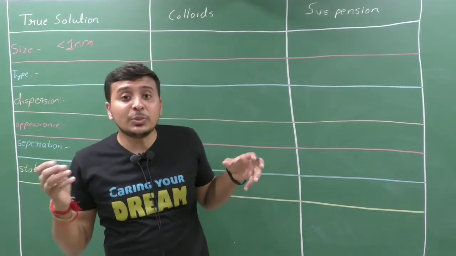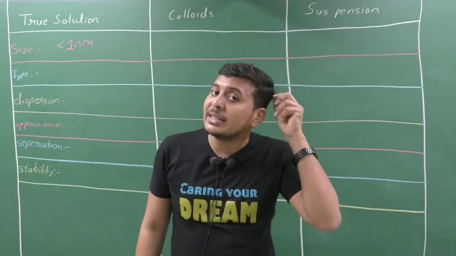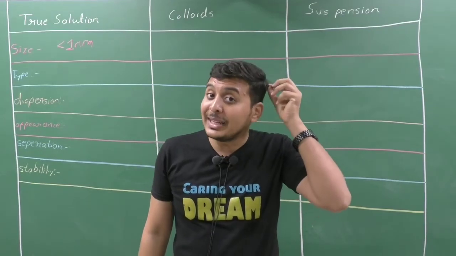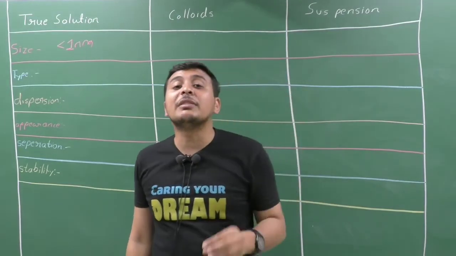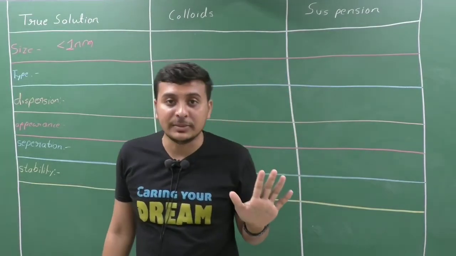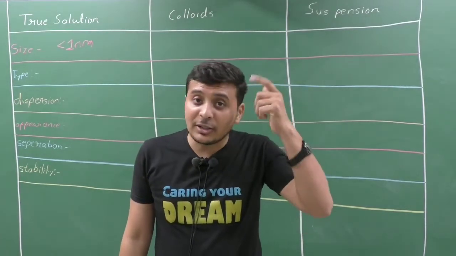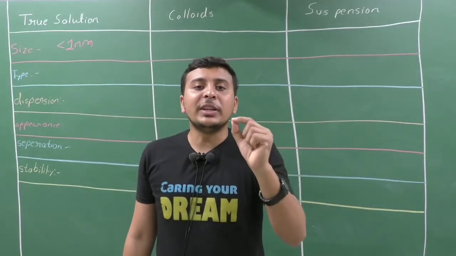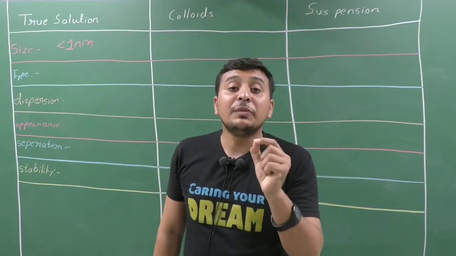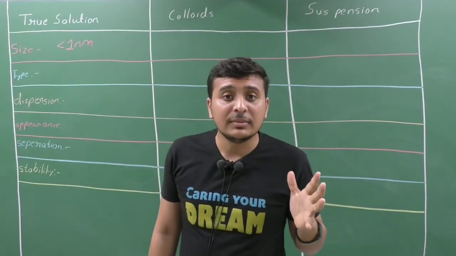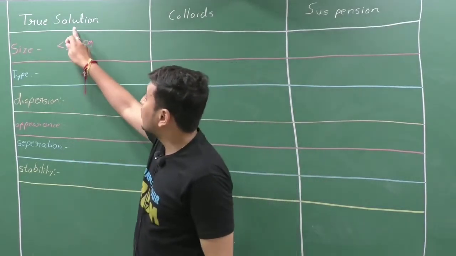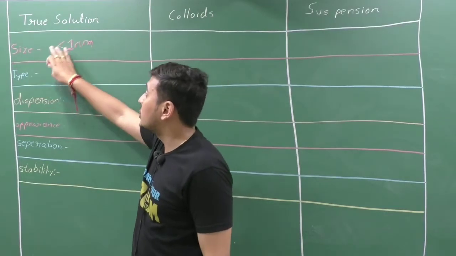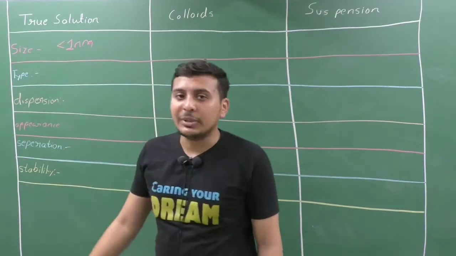We have discussed that the width of the human hair is equal to 50,000 nanometers. Width of the human hair, not the length. But the size of the solute in a true solution is equal to 1 nanometer.